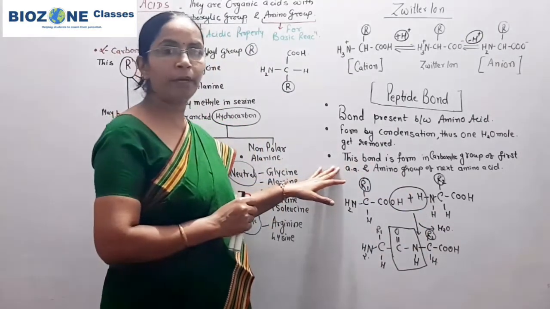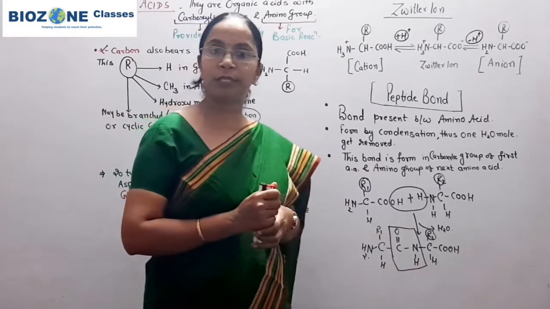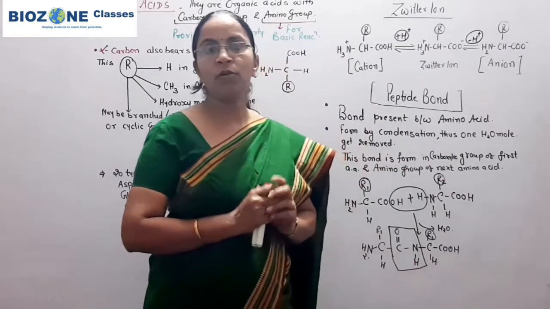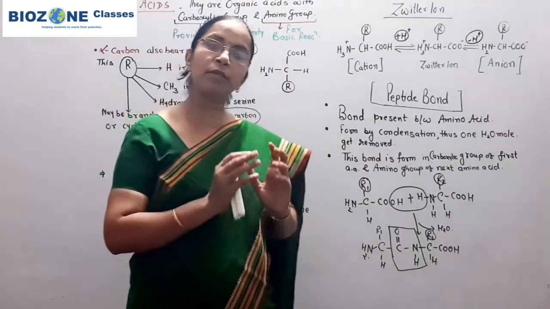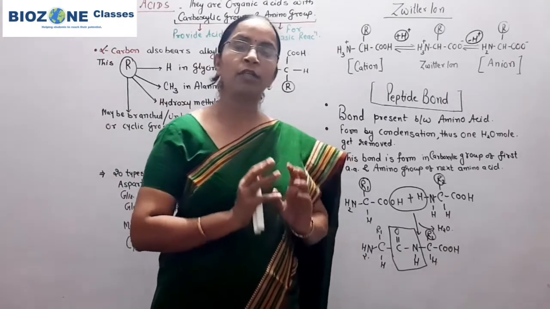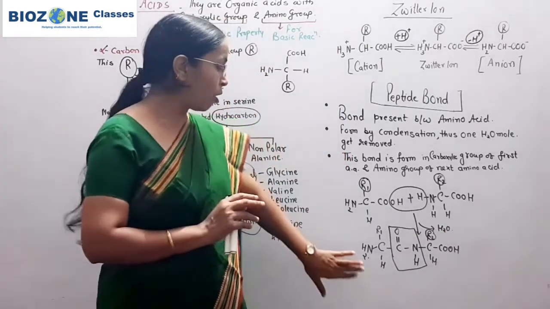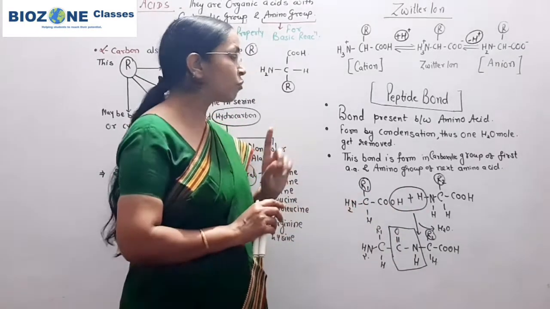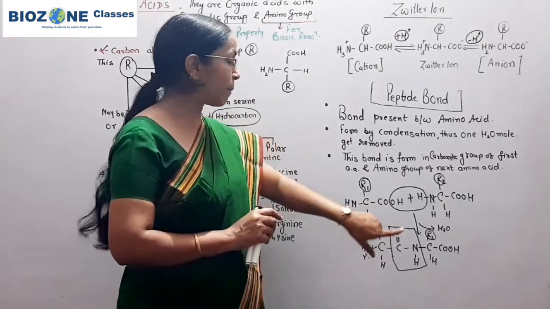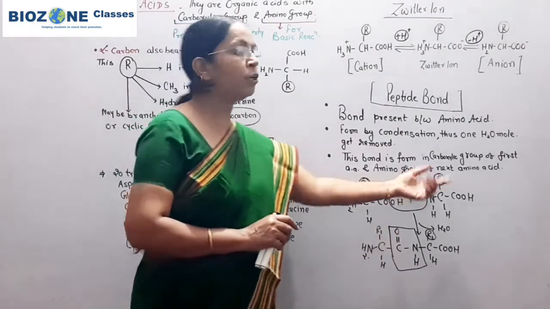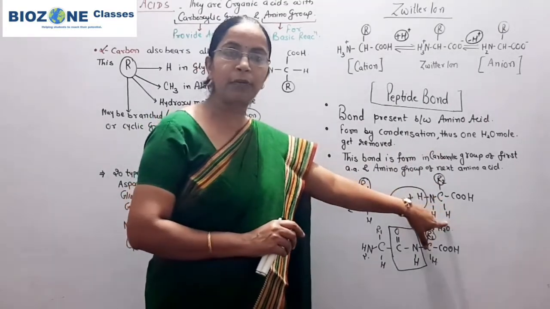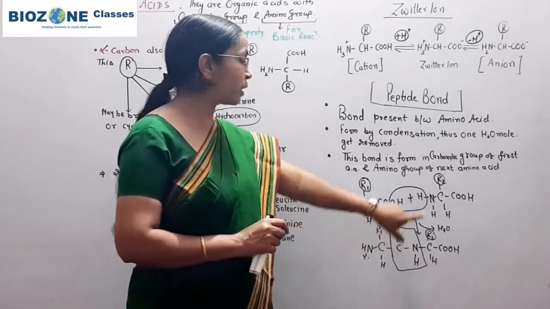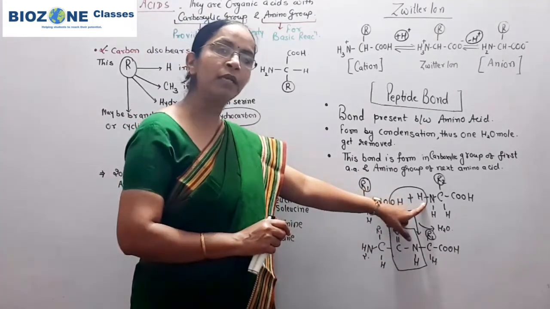And then, how does the bond formation take place? The question is regularly asked from this. The first amino acid, which is already present, is shown here as R1. The first amino acid always participates from its carboxylic group, and the new coming, second amino acid always participates from its amino group.